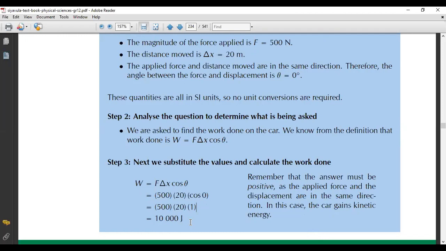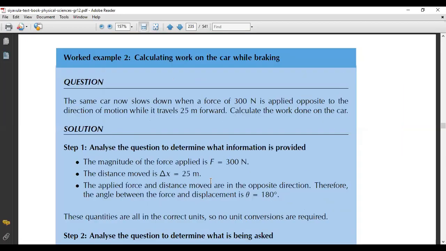Okay, do you guys understand? I hope that you guys are all in line with these examples. I personally like these examples because they are widely explained. So that's why I preferred to do these examples from this book.